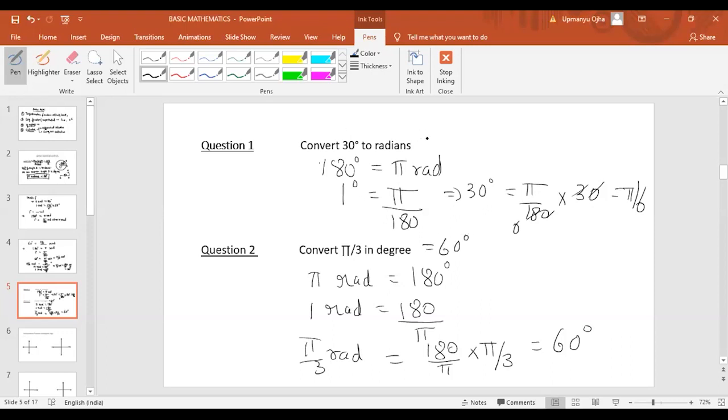The answer for the first part is how much? Pi by 6 radians. How many of you got the answers? Let me check your message. Yes.